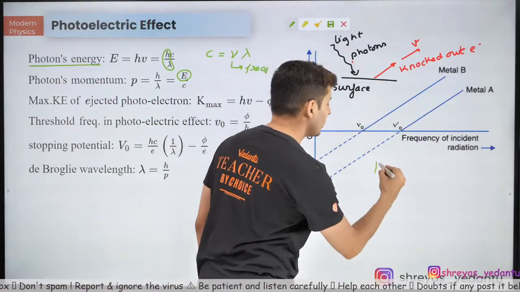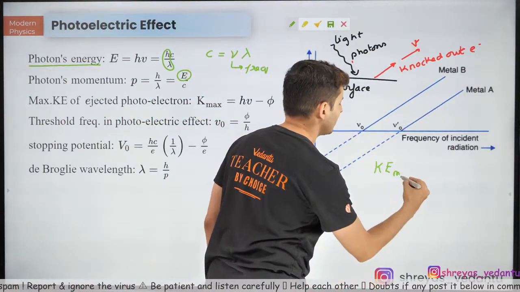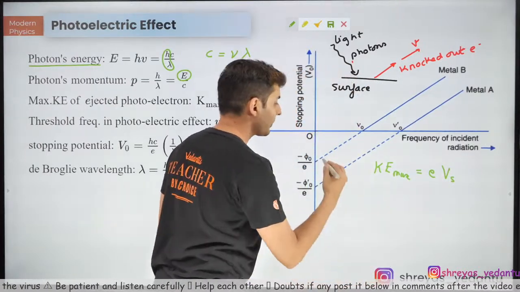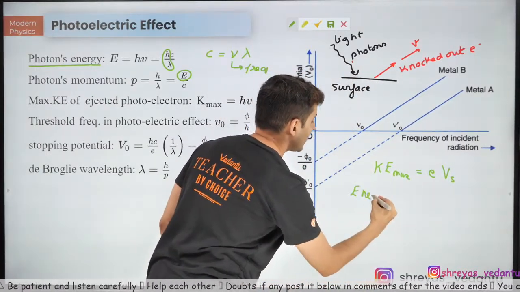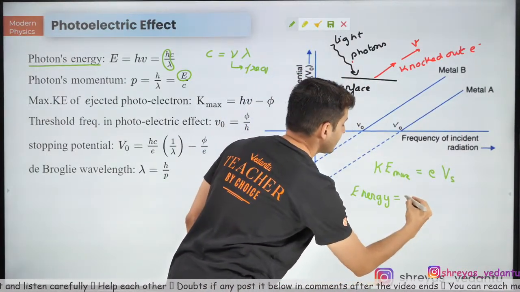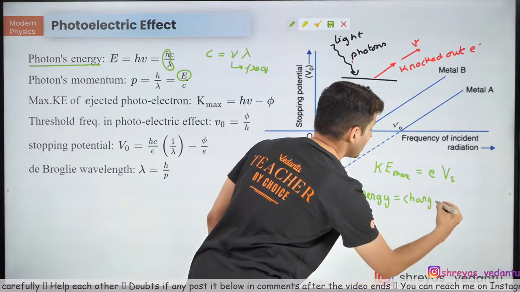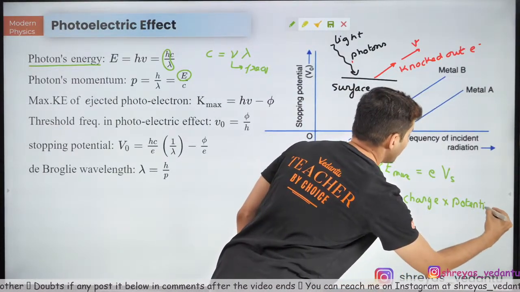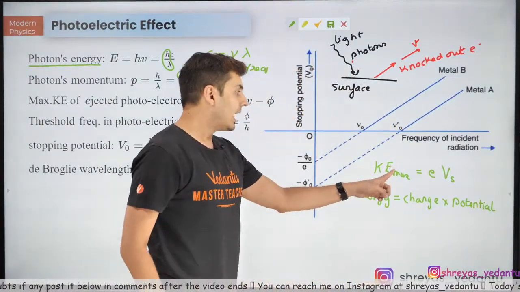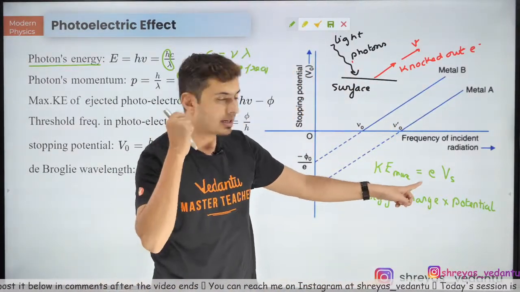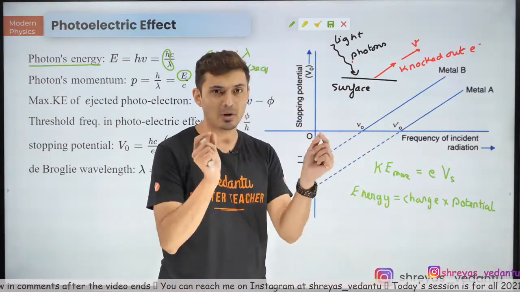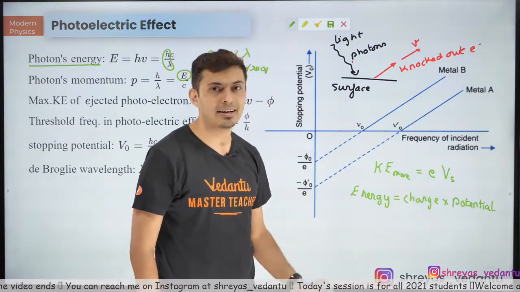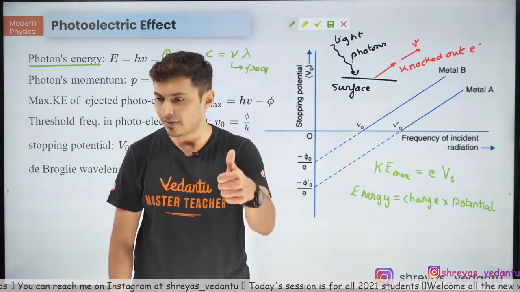Keep this in mind. The maximum kinetic energy will be e into Vs. Remember, always in electrostatics, energy is charge multiplied by potential. So kinetic energy will be charge, which is the electron charge, into potential, which is the stopping potential. That's how it works, and this has always been true even in electrostatics. Do you remember? Everybody?